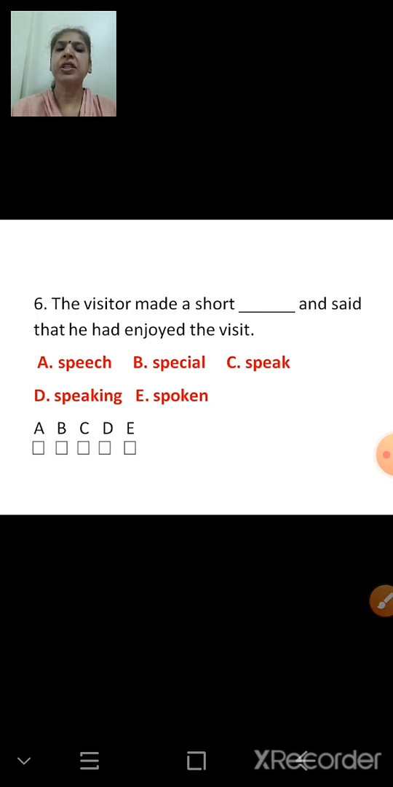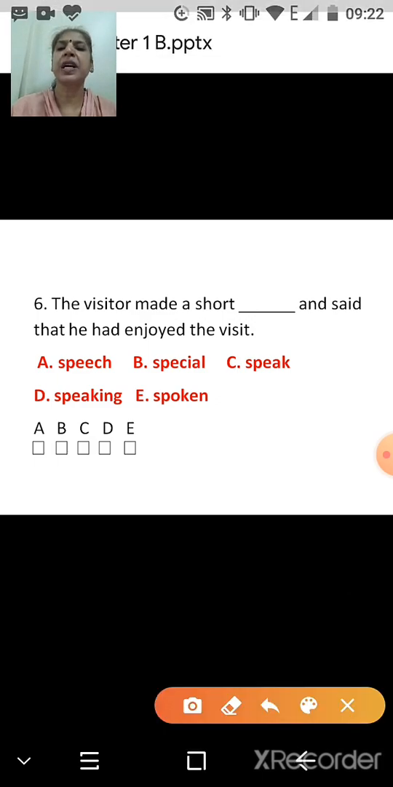The visitor made a short speech and said that he had enjoyed the visit. The visitor made a short special and said that he had enjoyed the visit. The visitor made a short speak and said that he had enjoyed the visit. The visitor made a short speaking. The visitor made a short spoken. No. So children, decide which one is the best one.